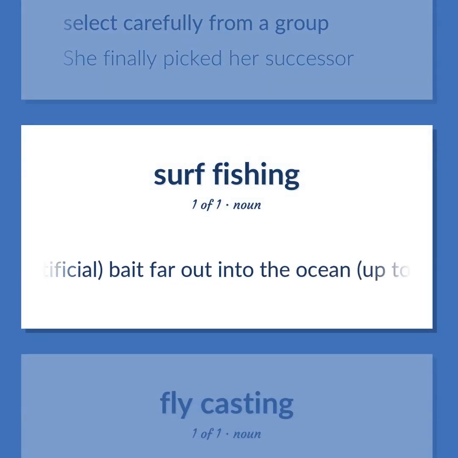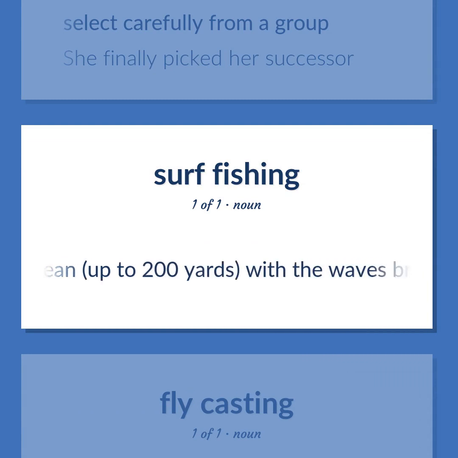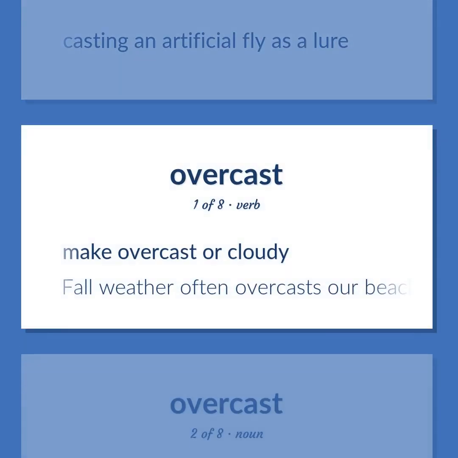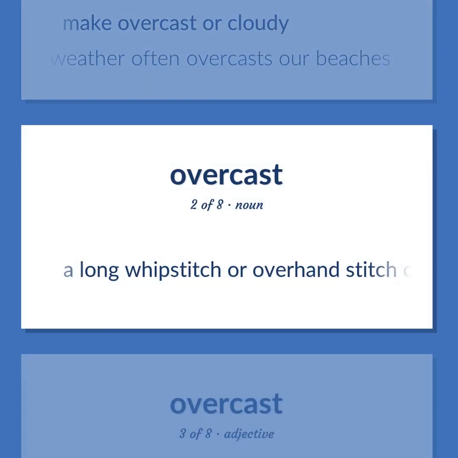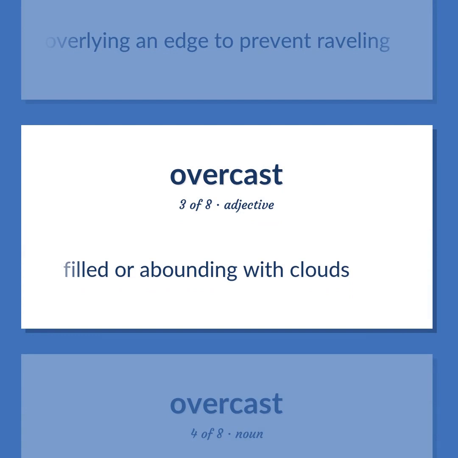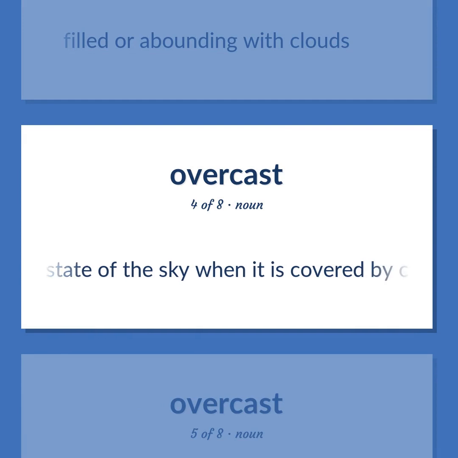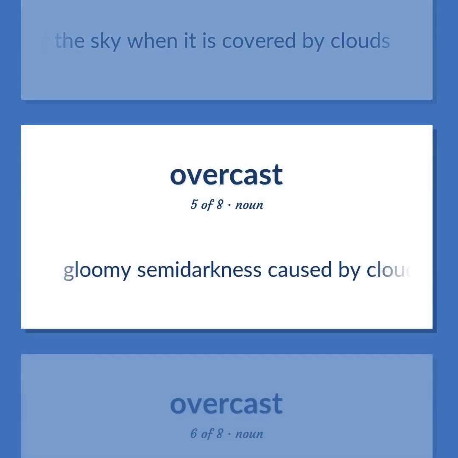Casting artificial bait far out into the ocean, up to 200 yards, with the waves breaking around you. Casting an artificial fly as a lure. Make overcast or cloudy. Fall weather often overcasts our beaches. A long whip stitch or overhand stitch overlying an edge to prevent raveling. Filled or abounding with clouds. The state of the sky when it is covered by clouds. Gloomy semi-darkness caused by cloud cover.